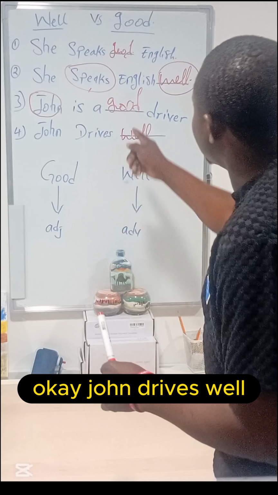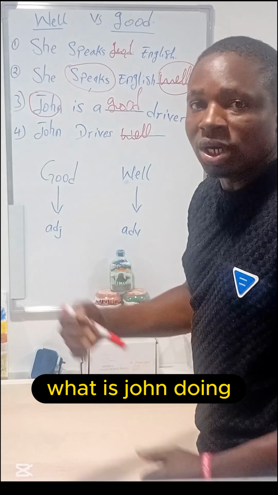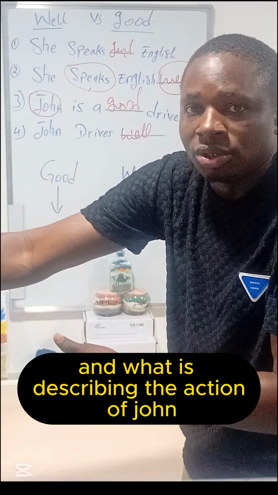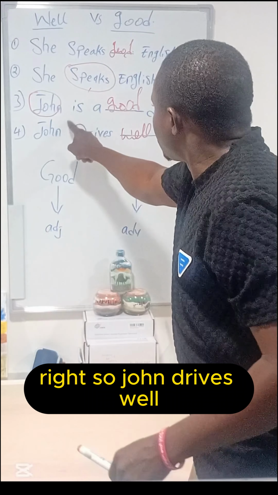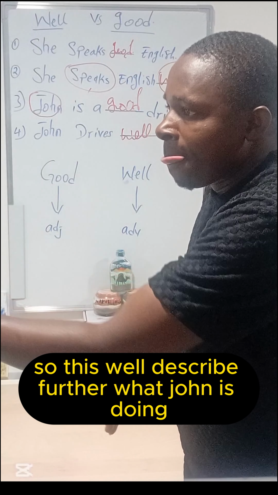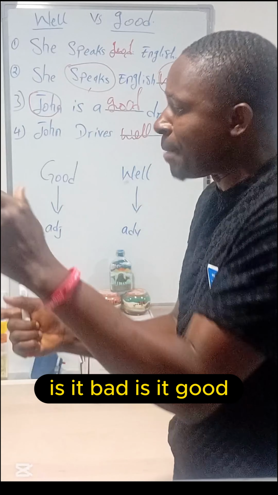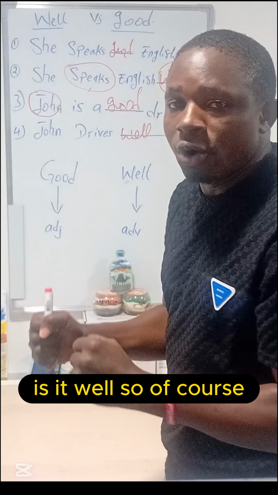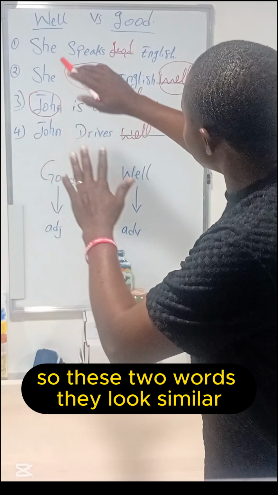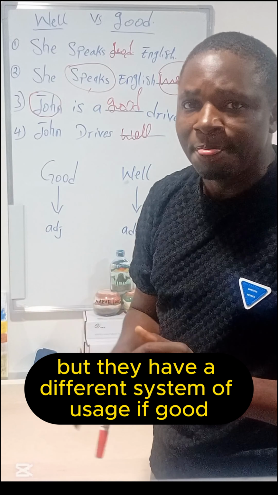John drives well. Remember, the verb here is drive. What is John doing? And what is describing the action of John? So John drives well. This well describes further what John is doing. John drives, but how does he drive? Is it bad? Is it good? Is it well? So of course, John drives well. Amazing. These two words look similar, but they have a different system of usage.